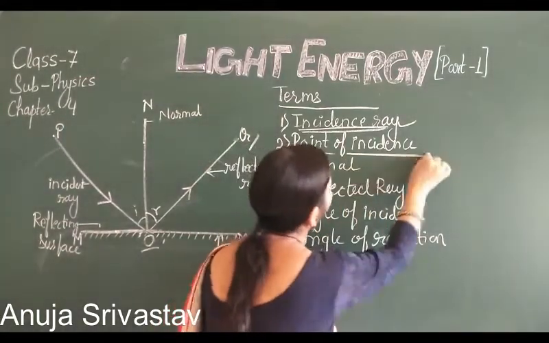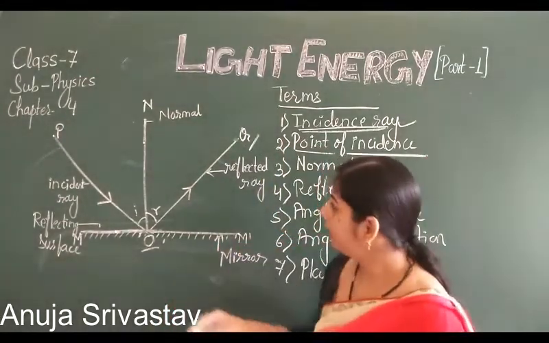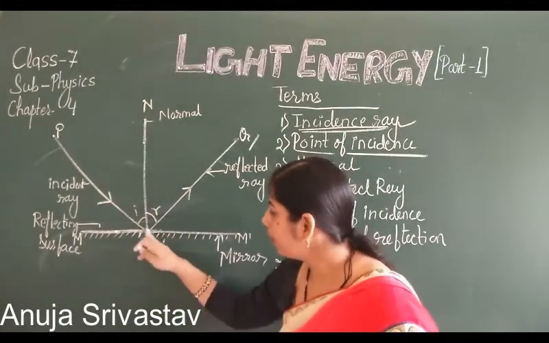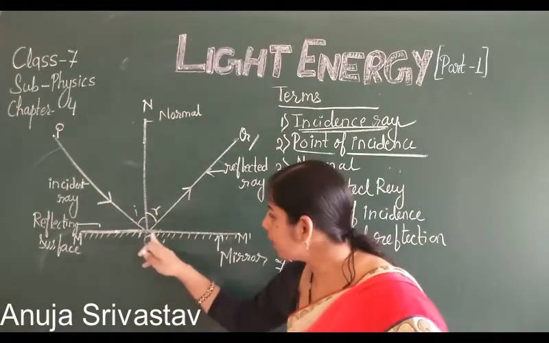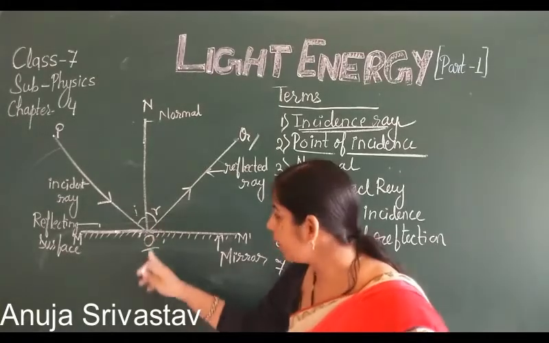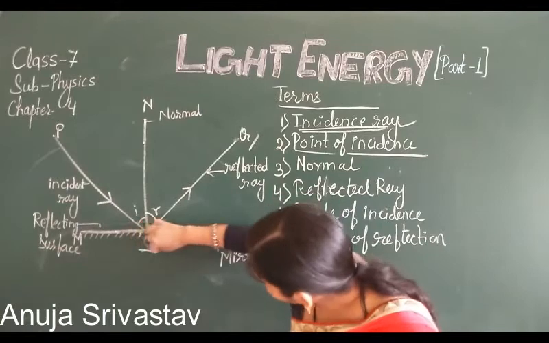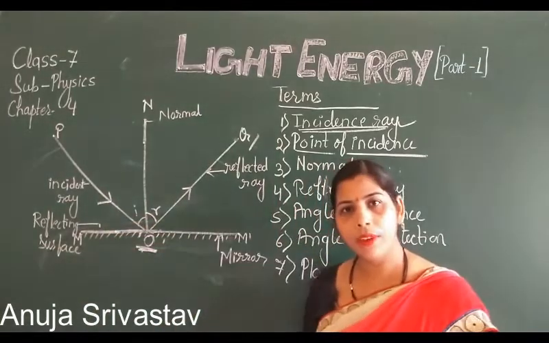Second is the point of incidence. So when the incidence ray falls on the surface, the point where it strikes, जिस point पे वो strike होती है, that particular point is known as the point of incidence, and here point O is the point of incidence.